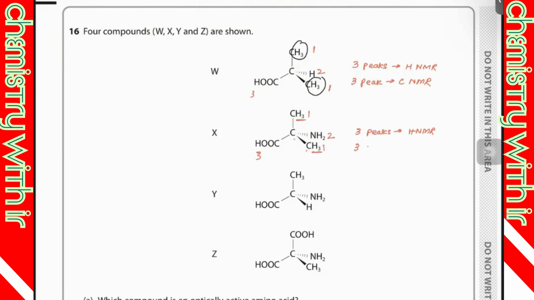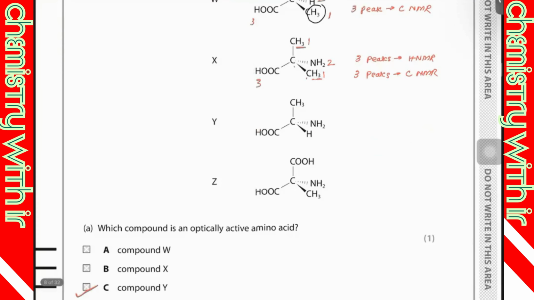So same peaks in the carbon 13 NMR. Then if you are going to check Y, same, then one, same, and then same. Four peaks in HNMR. Carbon 1, 2, and 3. Only three carbons it has. So three peaks in carbon 13 NMR.